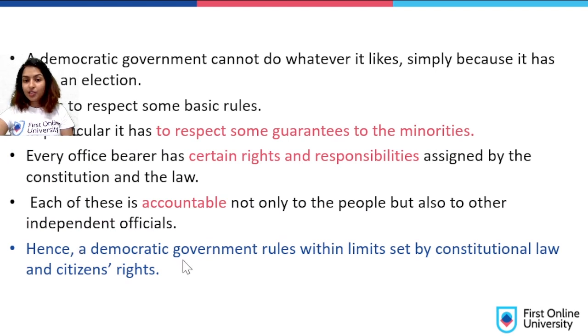Hence, coming to the conclusion, a democratic government rules within limits set by the constitutional law and citizens' rights. These two, the limits that are set by the constitutional law and citizens' rights, cannot be taken as a disadvantage at all. These two are the hallmarks and it works as a limit. So you cannot cross the limit that is set by the constitutional law and citizens' rights. Both should be respected equally.